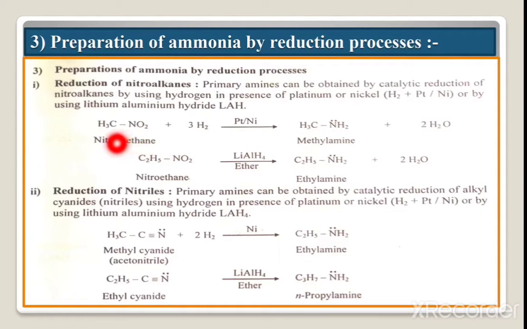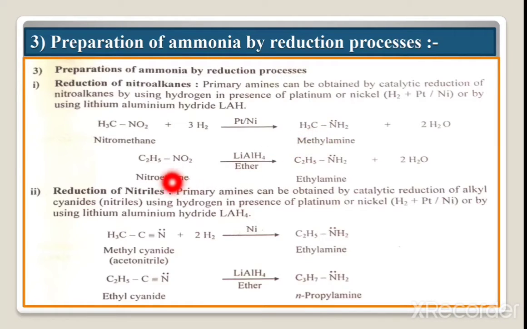That means nitromethane, CH3NO2, in presence of hydrogen undergoes catalytic reduction, and CH3NO2 will be converted into CH3NH2. That means the NO2 will be converted into NH2. It is a simple reduction.